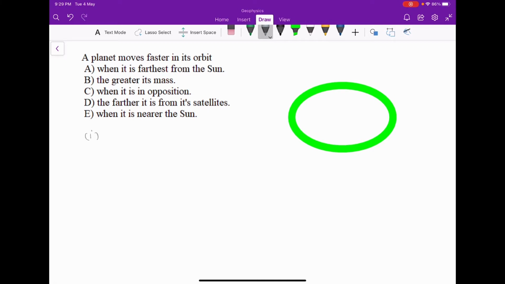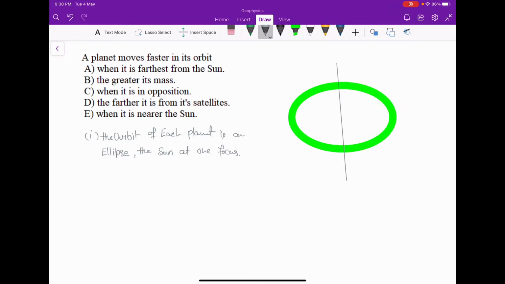Kepler's first law says the orbit of each planet is an ellipse, with the sun at one focus.